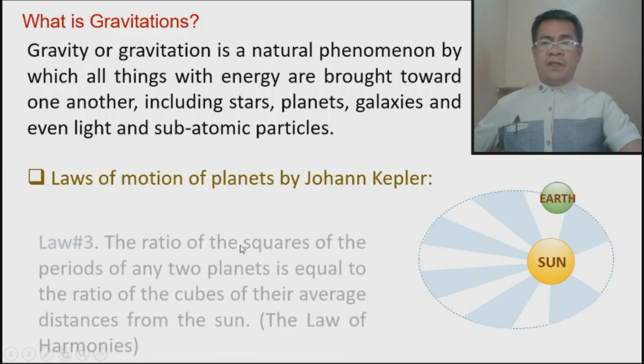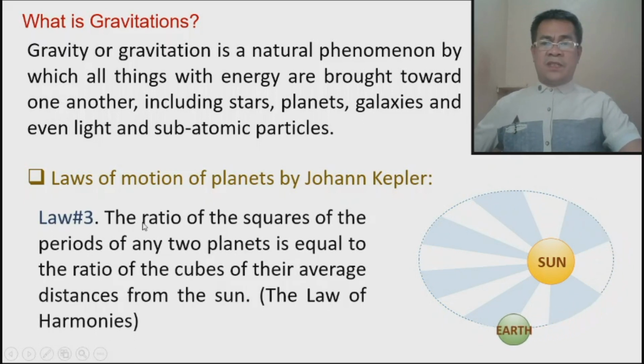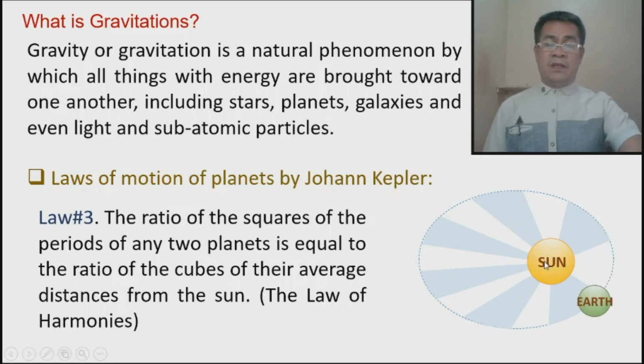In law number 3, we call this the law of harmonies. According to this law, the ratio of the squares of the periods of any two planets is equal to the ratio of the cubes of their average distances from the sun. Take note that Earth is moving around the sun. One complete revolution is called the period of the travel, so the time of one complete revolution is the period.